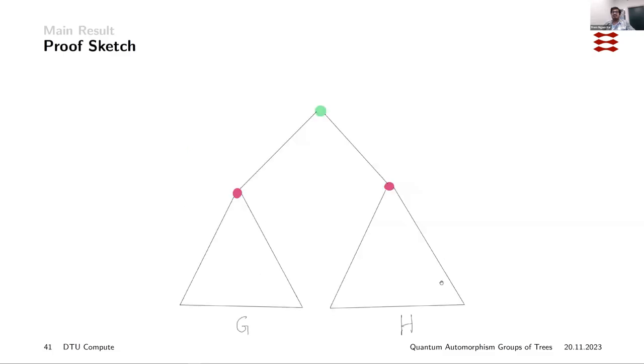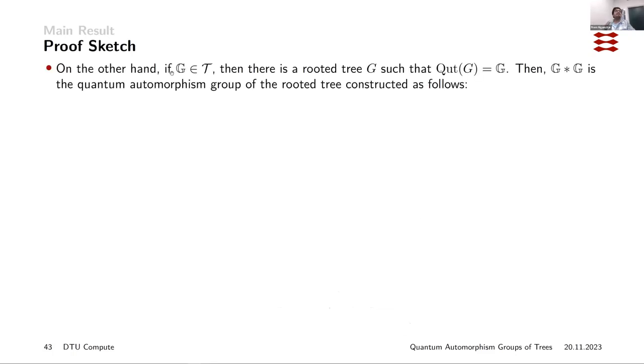So if you take their disjoint union, then the quantum automorphism group of that is the free wreath product. It's no longer the free product. So you have to do some slight manipulation. If you have some G that belongs to the class, then there is a rooted tree G such that the quantum automorphism group of G is 𝔾. Then 𝔾 * 𝔾 is the quantum automorphism group of the rooted tree that we construct as follows.